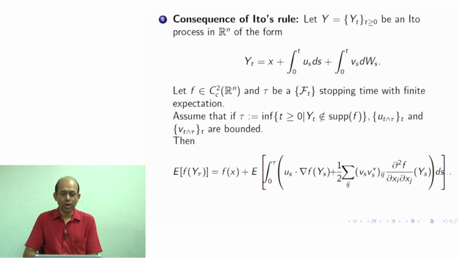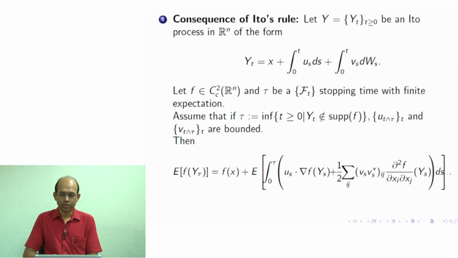Why? Because Y_t is coming from here, and then u, v and W all are F_t adapted processes. So, in return we get Y_t is also F_t adapted. We are just counting the hitting time of the boundary of the support of f by the process Y_t, which is F_t adapted. So, tau also becomes a stopping time, an F_t stopping time, correct.